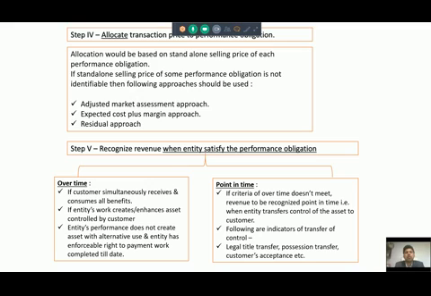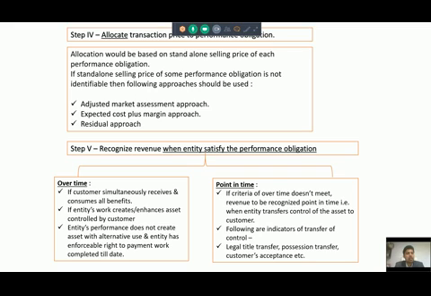For example, in our case, when we are selling a TV, it is a separate performance obligation, and selling AMC is a separate performance obligation, though we are taking one contract price for both. While selling a TV, it is a point in time contract where control is transferred and legal title is transferred. So it is a case of satisfying the performance obligation at a point in time, and we will recognize the revenue immediately for the sale of TV.